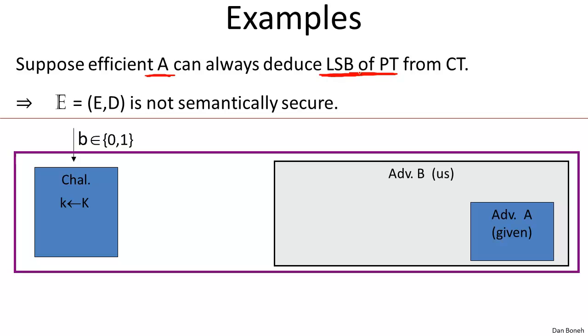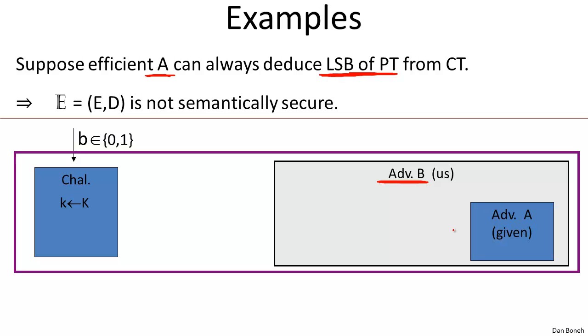Okay, so let's see, why is the system not semantically secure? Well, what we're going to do is use our adversary, who's able to learn the least significant bit, to break semantic security. So we're going to use him to distinguish experiment 0 from experiment 1. Okay, so here's what we're going to do. We're going to build algorithm B, and this algorithm B is going to use algorithm A in its belly.